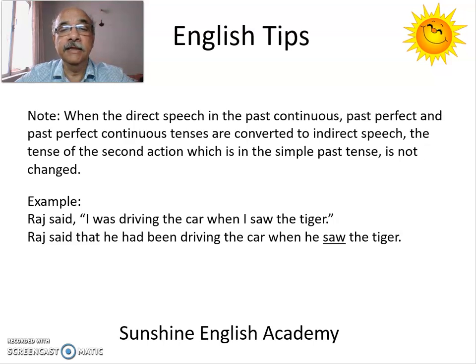Raj said that he had been driving the car when he saw the tiger. So the first verb, was driving, changes from past continuous tense to past perfect continuous tense and becomes had been driving. But the second verb, saw, remains as saw. It doesn't change.